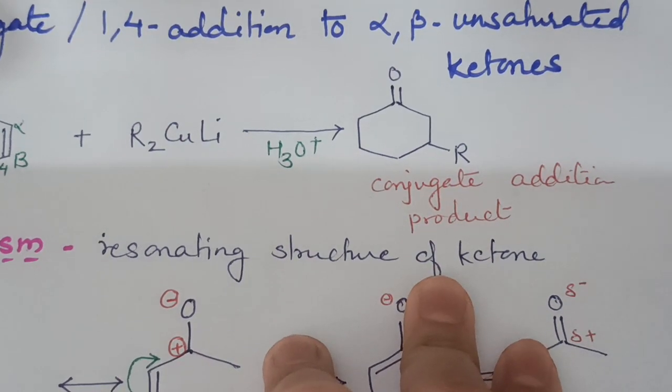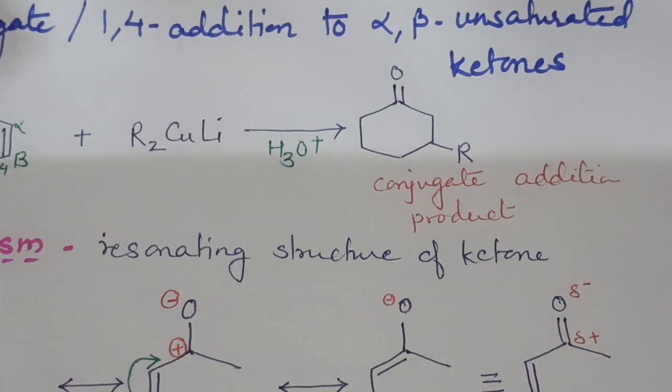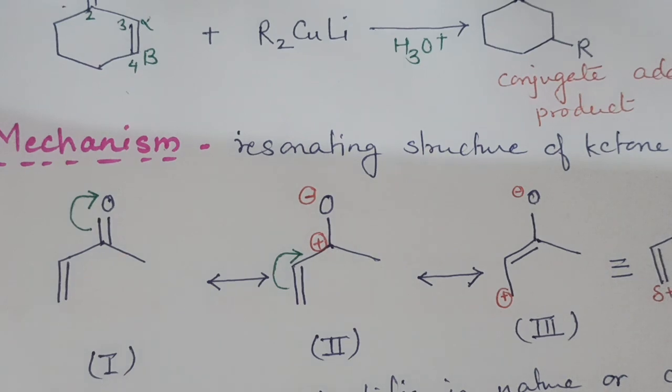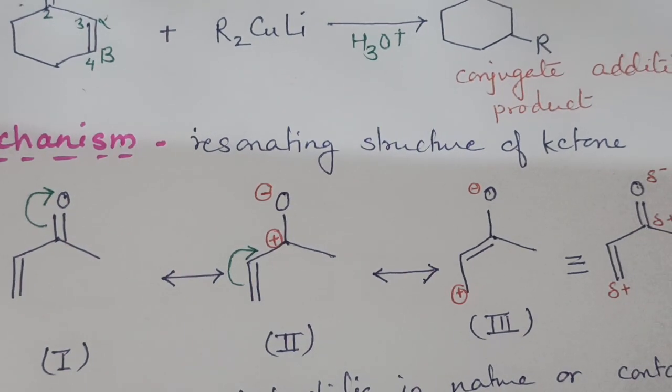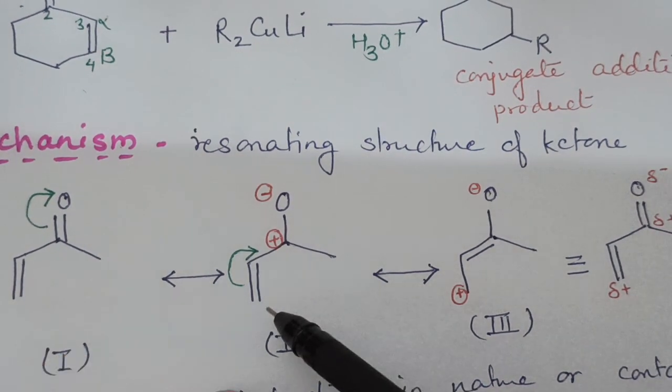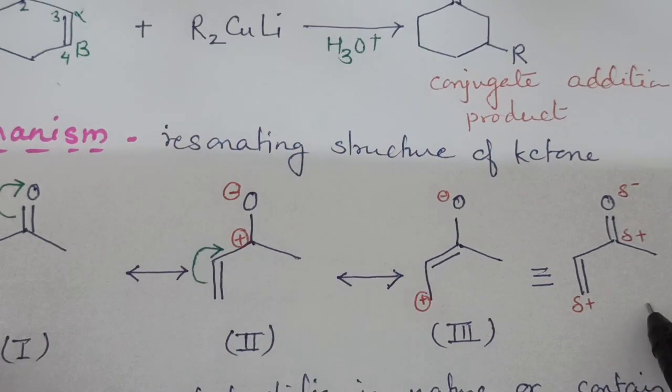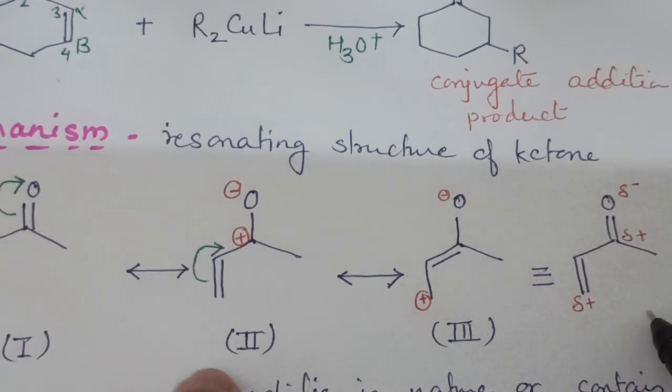Now we come to the mechanism of the conjugate addition reaction. If we write the resonating structures of the ketone, these are the possible resonating structures: 1, 2, 3, and this is the resonance hybrid of the alpha beta unsaturated ketone.